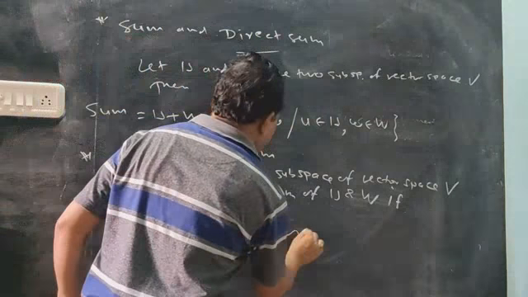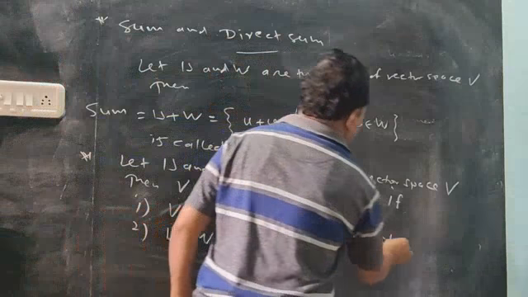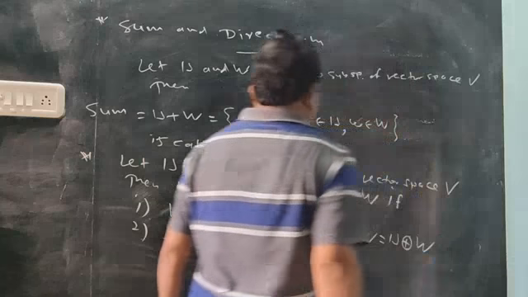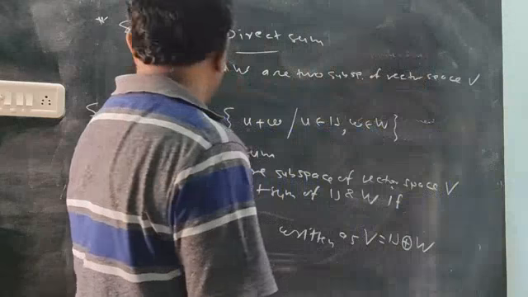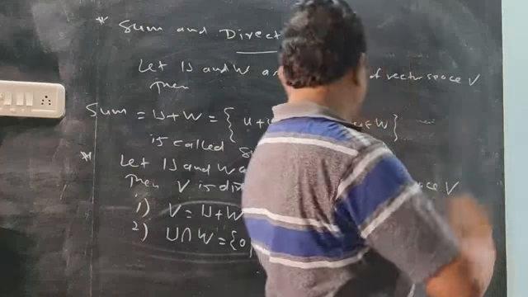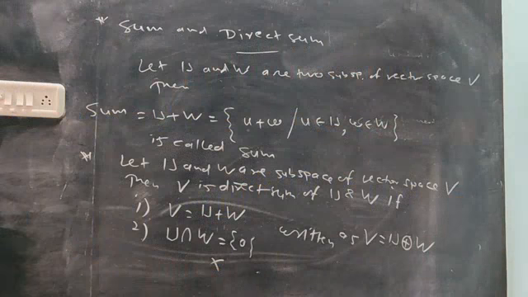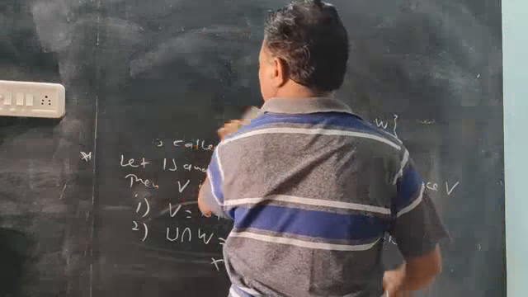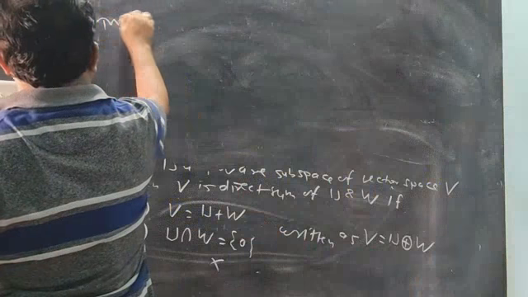Notation now: direct sum is written with a plus with a circle. Ordinary sum is a simple plus, direct sum is plus circle. Now a theorem on this direct sum.